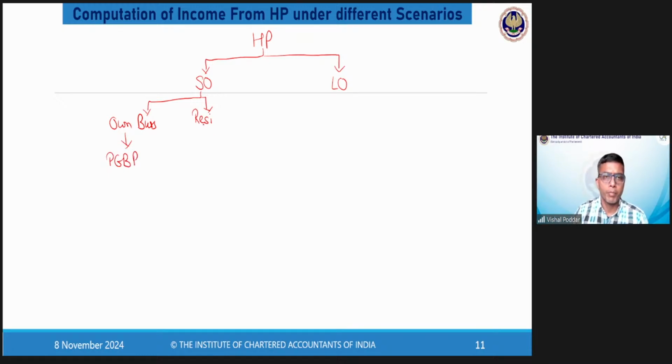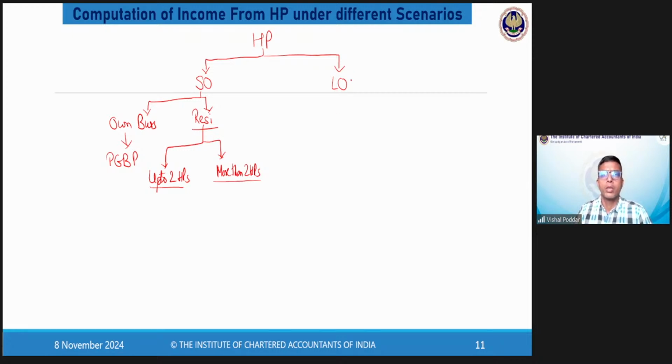If it is self-occupied for residence, then again there are two possibilities. Whether it is up to 2 HPs or it is more than 2 HPs. So if it is self-occupied for residence, then up to 2 HPs or more than 2 HPs. Correct?